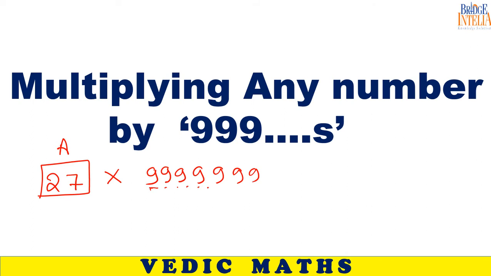Sir, is it like we have to multiply? So if it's like multiply by 99,999, we have to multiply by 1 lakh and then minus 27 from that. That can be one way, but that is traditional maths. So we will have a look at shortcut.